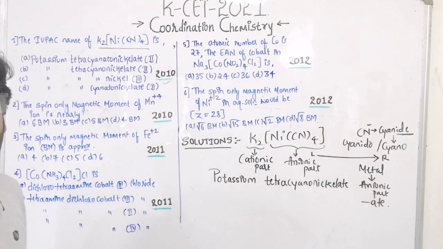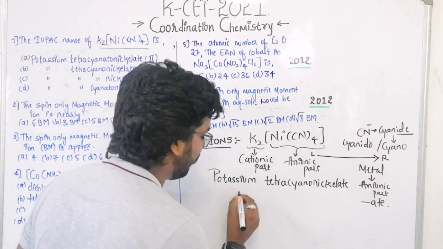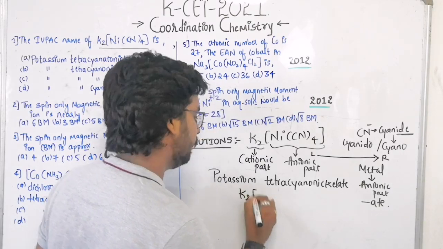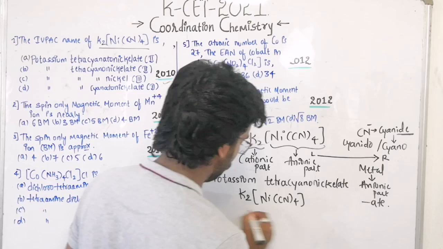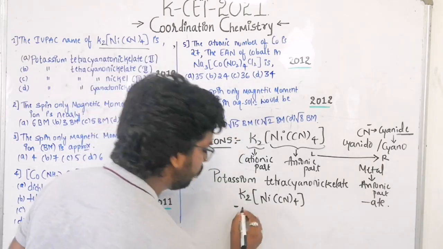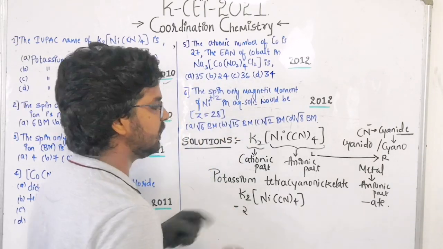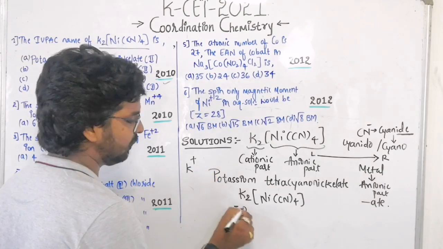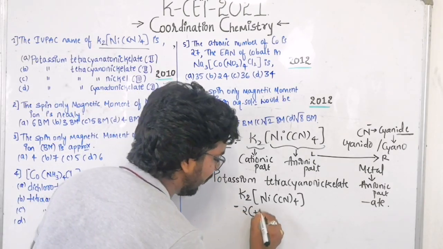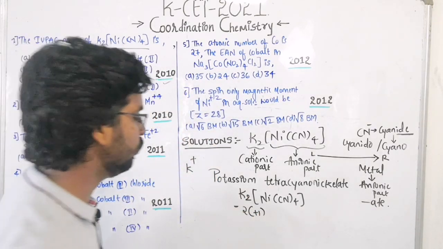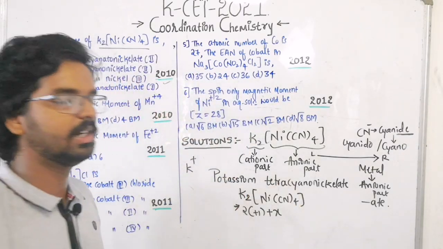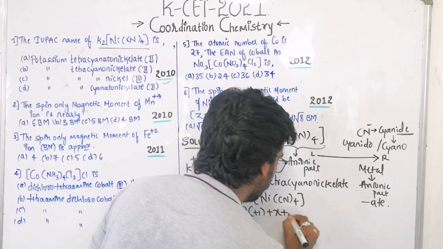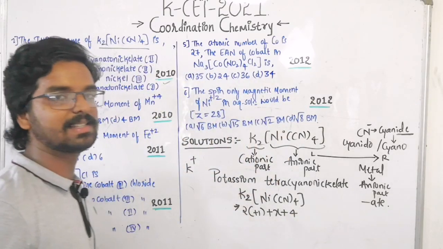Now we need to find the oxidation state. Let us find it here. The formula is K2 Ni(CN)4. K2: there are 2 potassium, each potassium is K+, so 2 into +1, plus the oxidation state of nickel, which we don't know, X, plus 4 CN minus ligands.